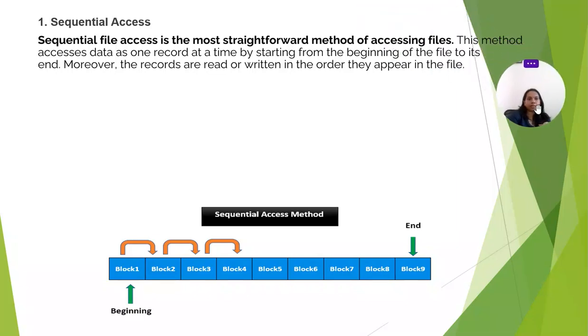and this method accesses data as one record at a time, starting from the beginning of the file to its end. Moreover, the records are read and written in the order they appear in the file. So sequentially, it will access block by block. Once we find the correct block, it will read the data. Again, if you are searching for data, it starts again sequentially, searching every block.